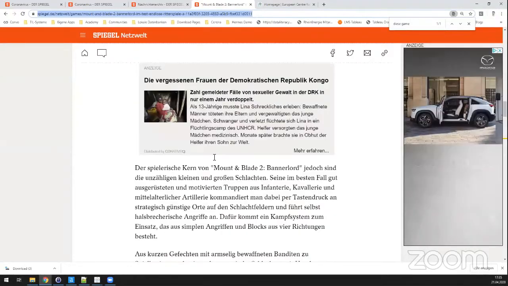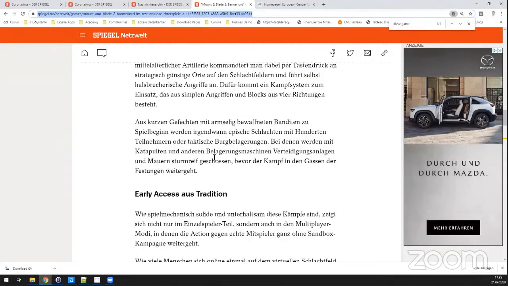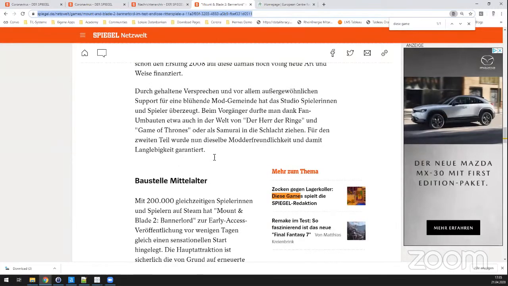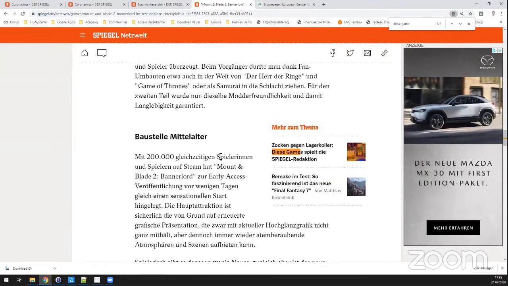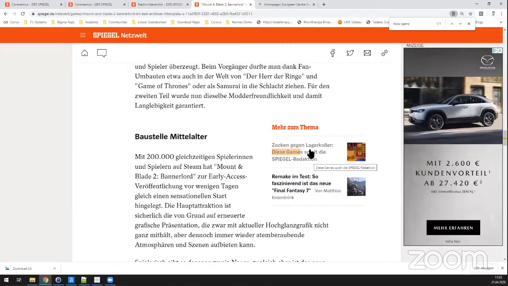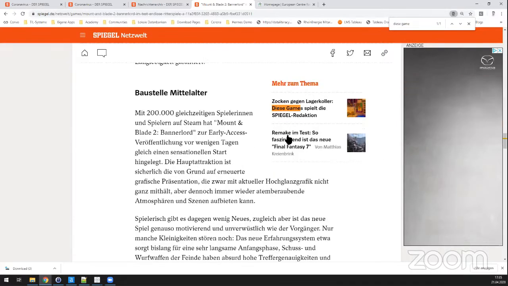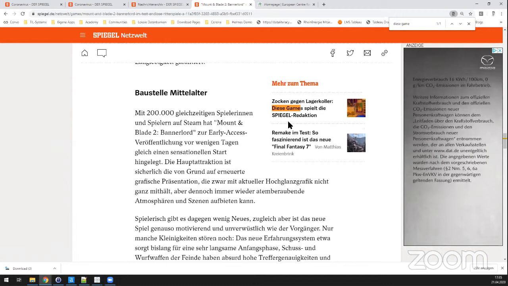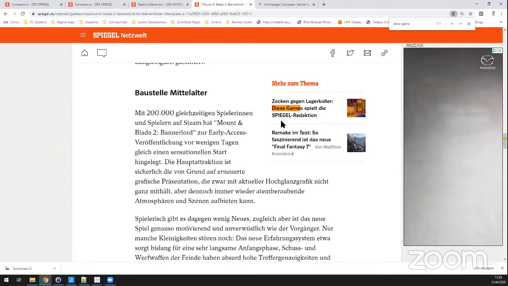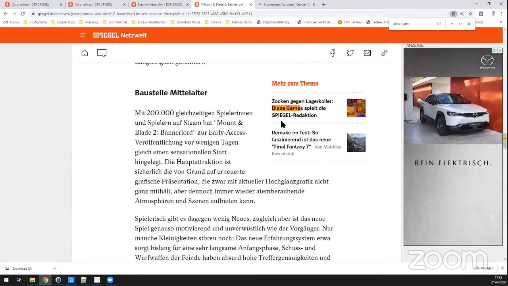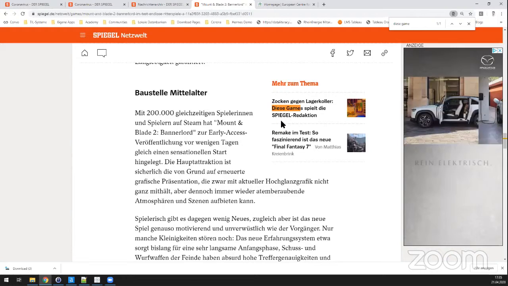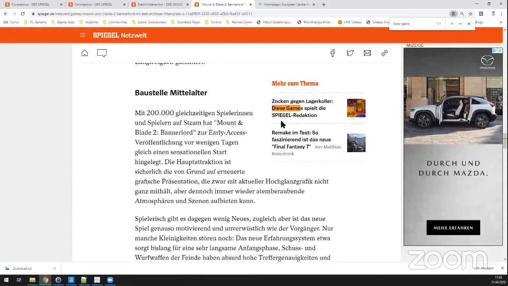So I figured there must be something wrong. What actually is the case is that there is one link to a specific article here, where co-workers of the Spiegel are talking about which video games they play during quarantine.